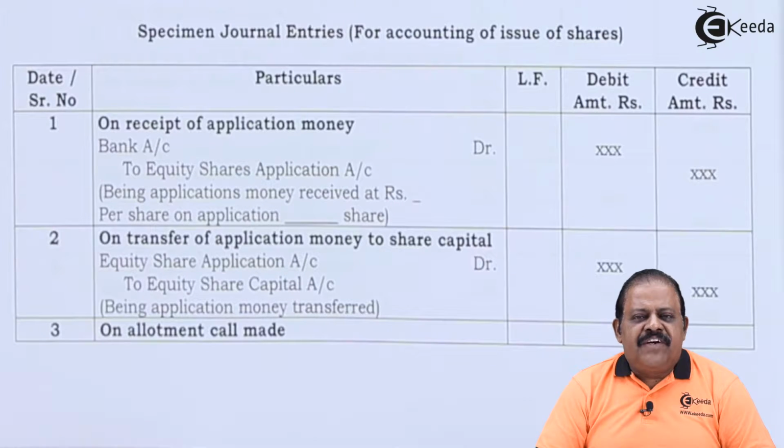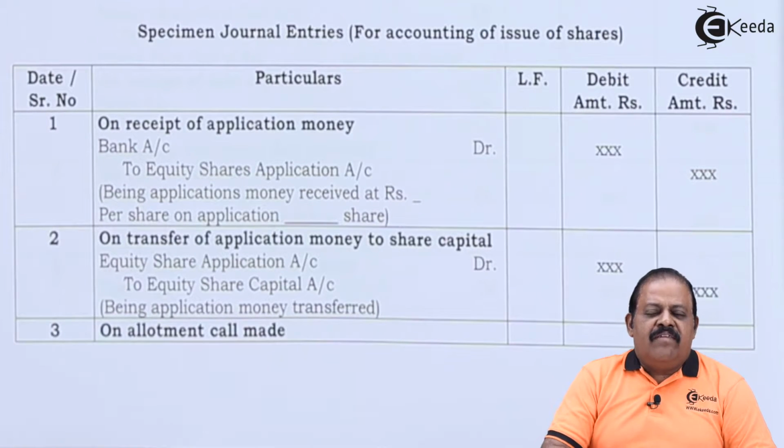When a company offers shares to the public, people apply for shares. This is called an invitation of offer by the company to the shareholders so that they can apply for the shares. People apply for the shares along with a share application. They are required to pay the share application amount. This is the first amount towards the entire share price received by the company. This is the first stage, which is called the application stage.